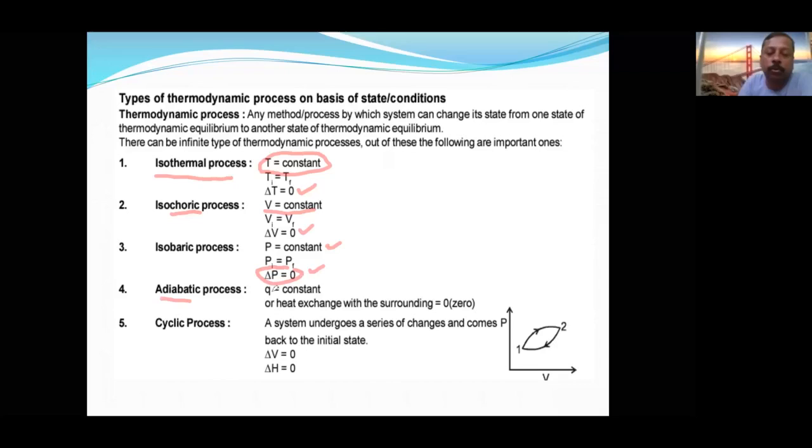Adiabatic, that means Q. Heat is neither lost nor gained. Therefore, heat exchange with the surrounding is 0. Cyclic process. Whenever there is a cyclic process, it is going from first to second, and again it comes back to the same. So delta V will be how much? 0. Like that, all the system variables at the first state will be brought back when it comes back to the same state. State functions will be the same because it is coming back to the same physical state.